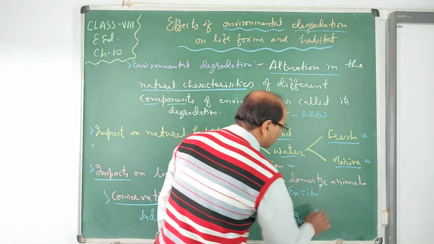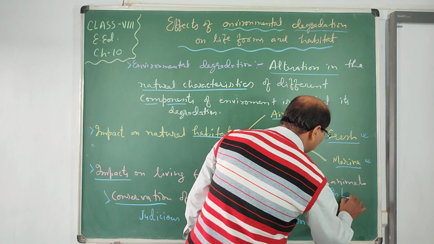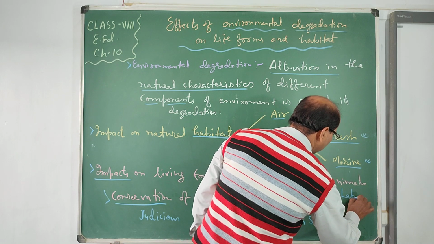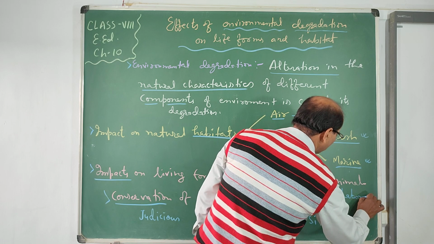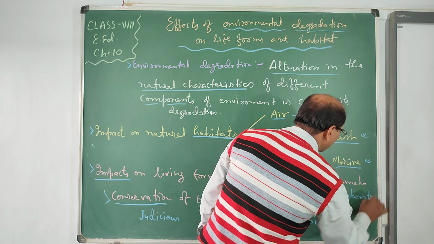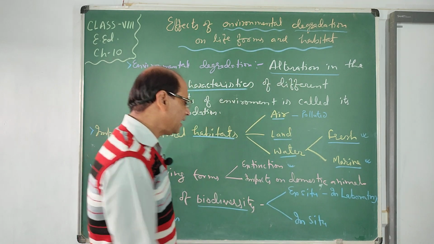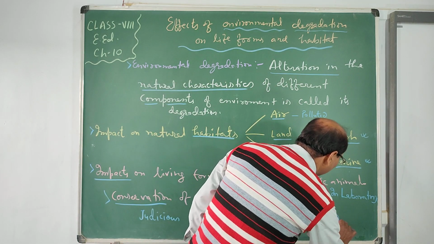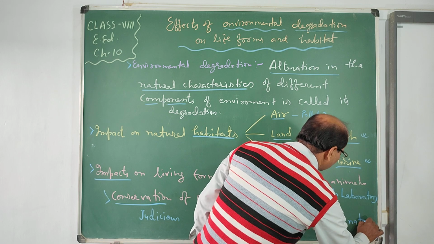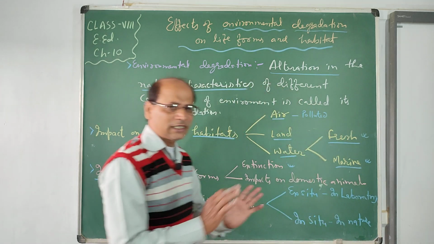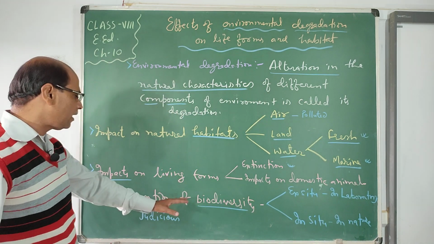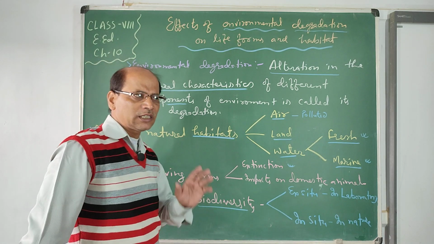Ex situ in the laboratory, gene bank, and in situ in the nature. So see, both the activities can conserve our biodiversity.